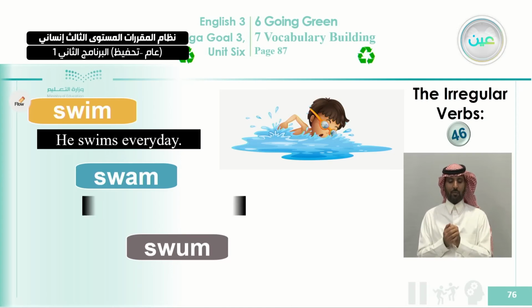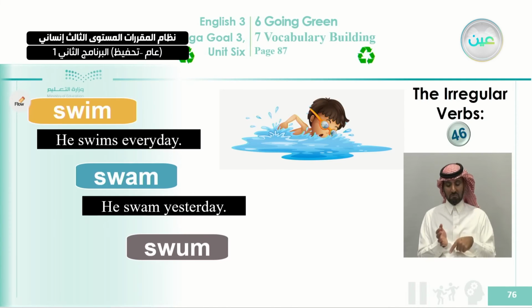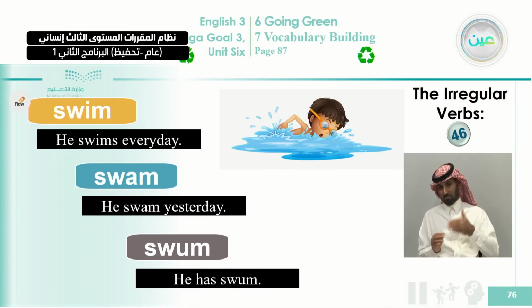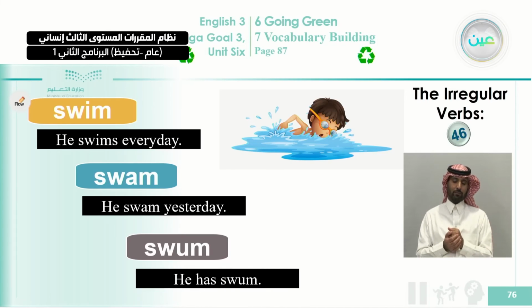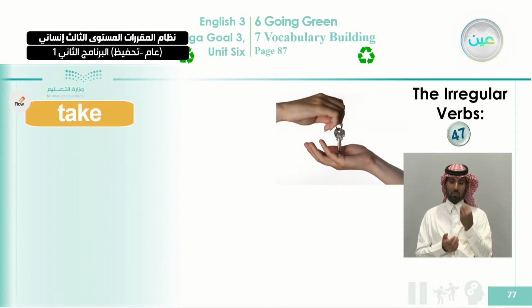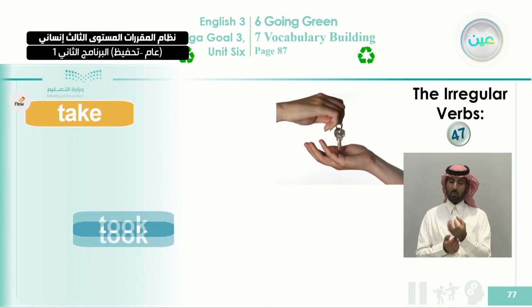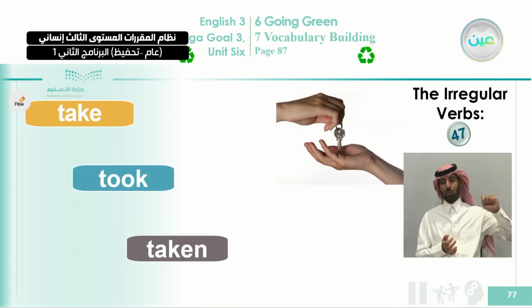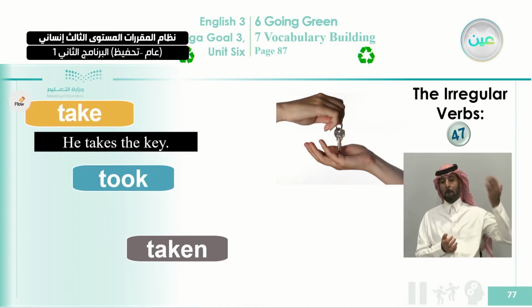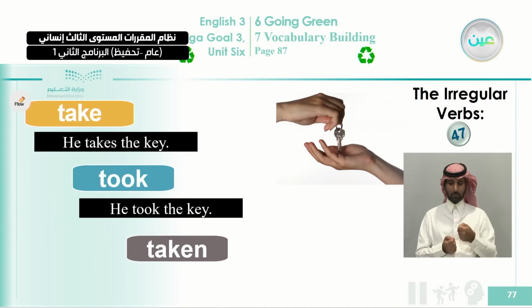Swam, we are using it in the past. We say he swam yesterday, and the past participle of swum, we can use it with the perfect tense. We can say he has swum. Okay, and now the verb here is take. What's the past of take? It's took, and the past participle is taken. Let's use it in 3 sentences again. He takes the key. That is every day. And in the past we say he took the key.